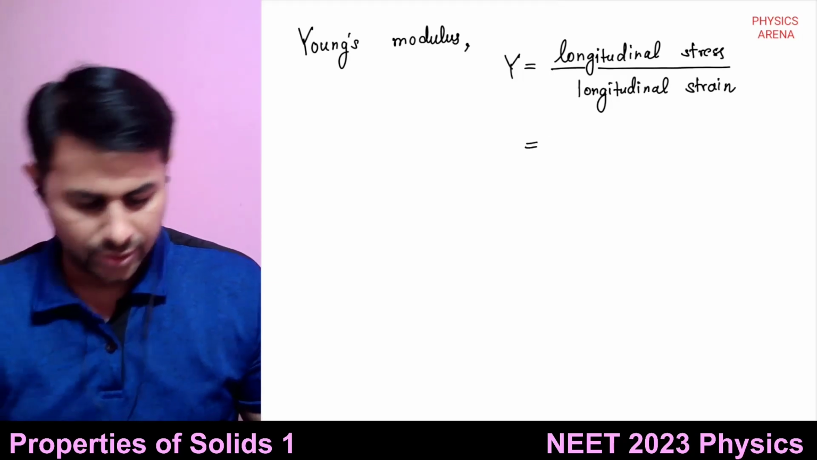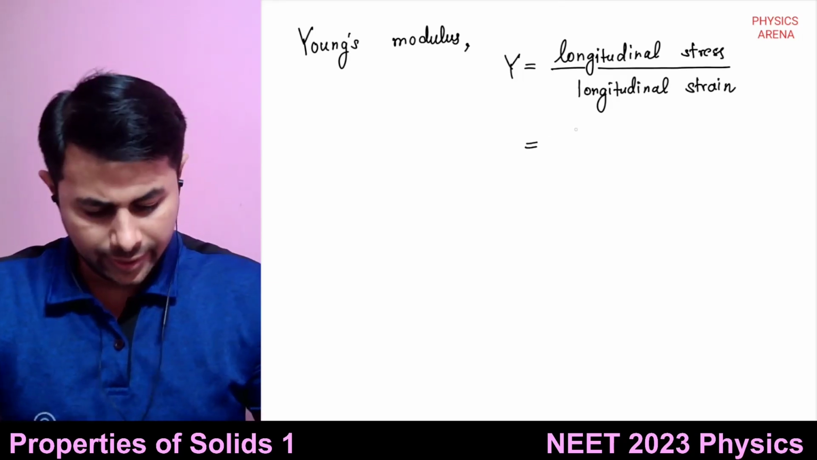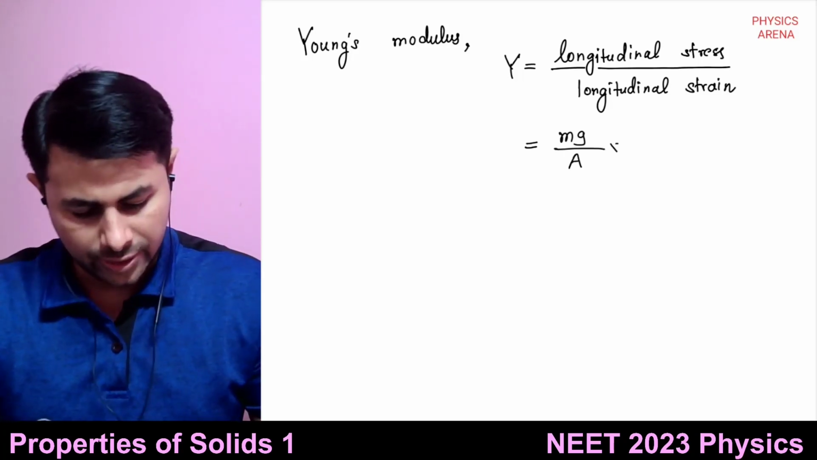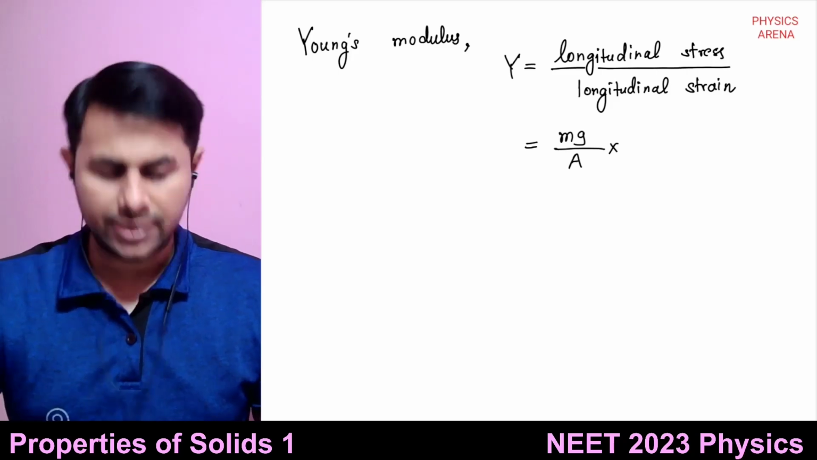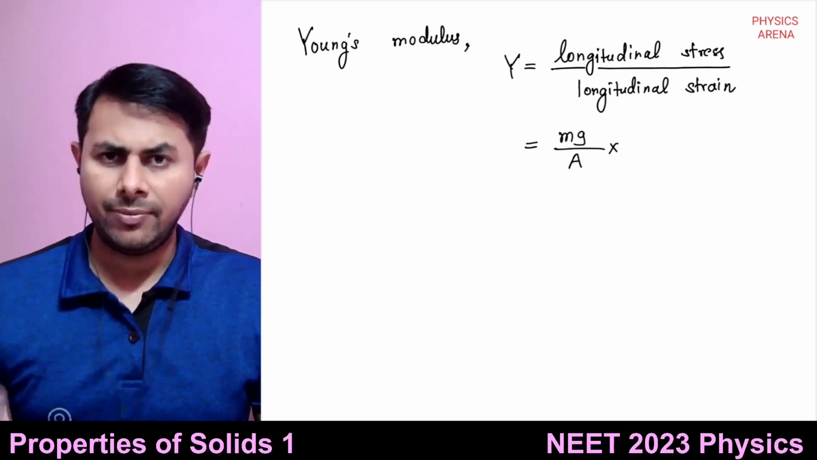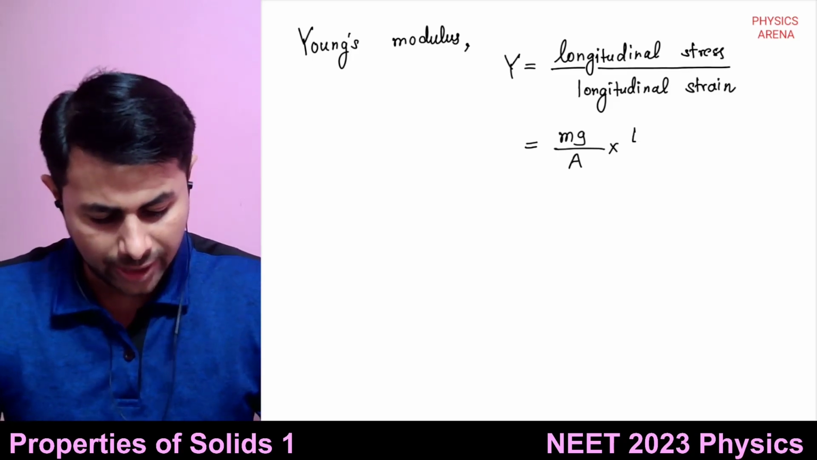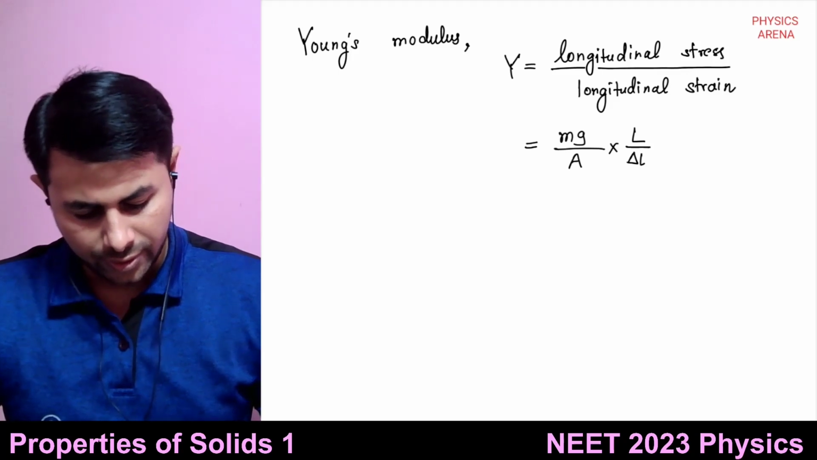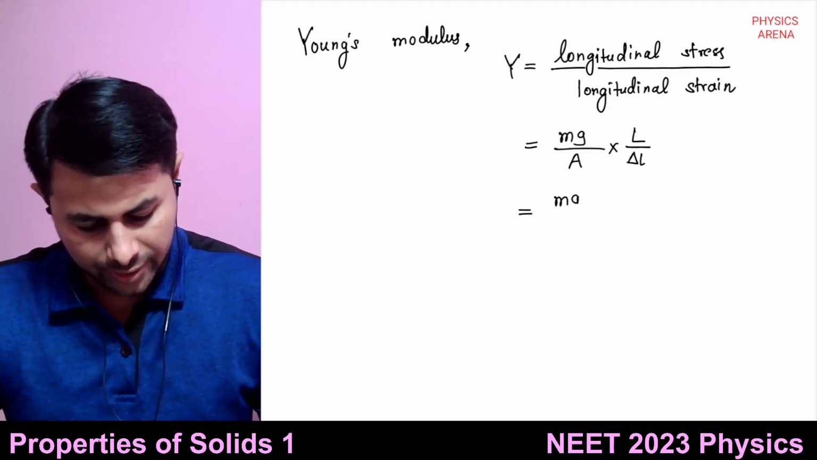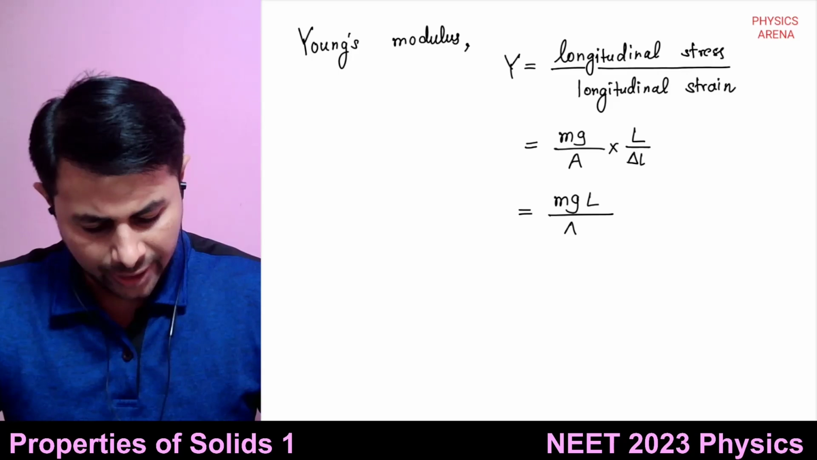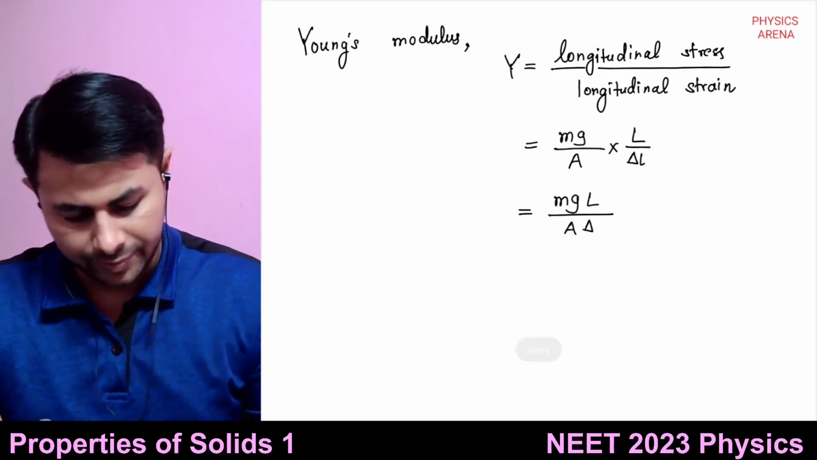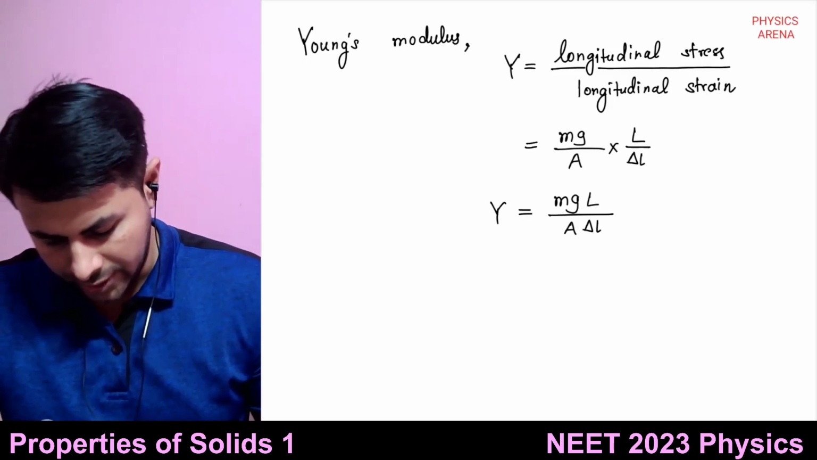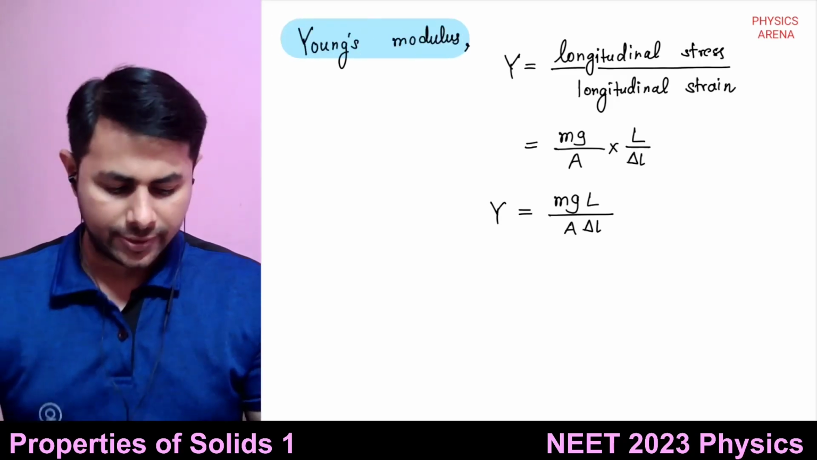So what is longitudinal stress? Mg upon A. And what is longitudinal strain? It is delta L upon L. And dividing by delta L upon L is equal to multiplying by its reciprocal. So Y is equal to Mg multiplied by L divided by A multiplied by delta L. So this is Young's modulus.